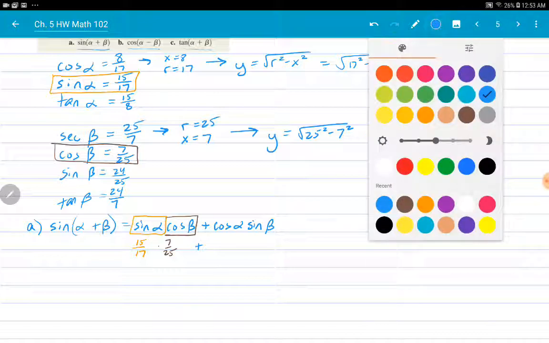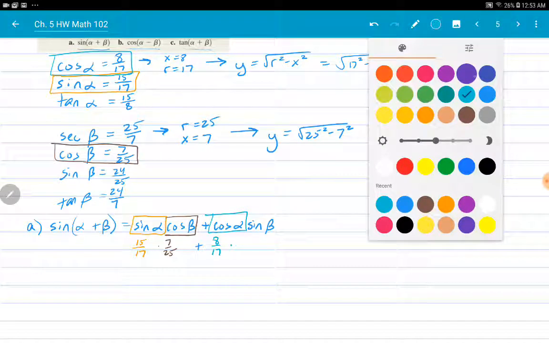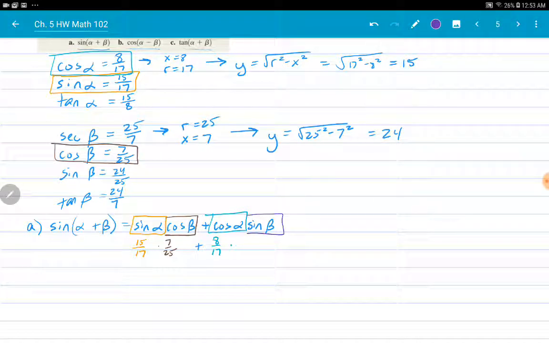And I know cosine of alpha is 8 over 17, and sine of beta is 24 over 25.